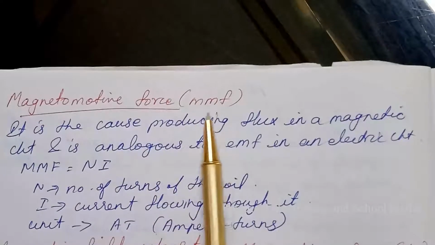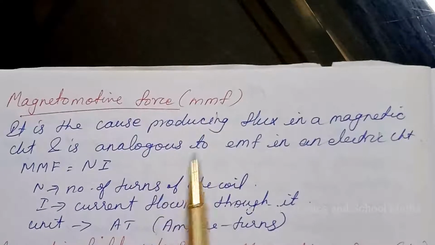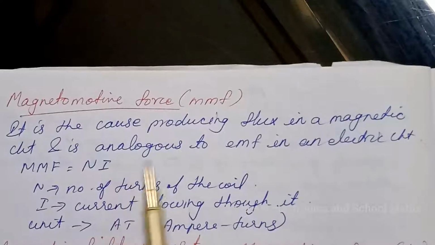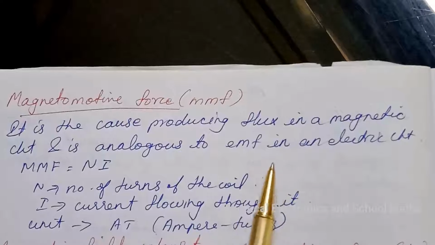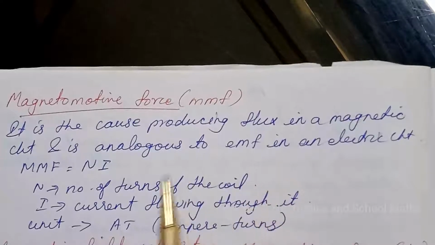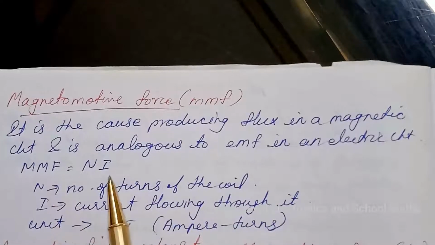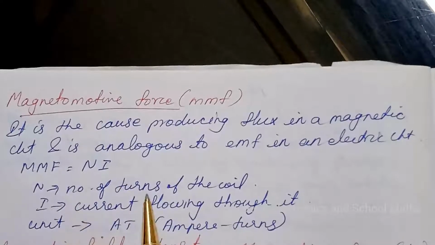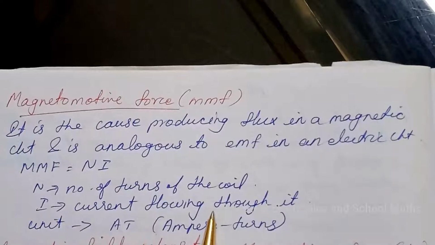Magnetomotive force, MMF. It is the cause producing flux in a magnetic circuit and is analogous to EMF in an electric circuit. And MMF is given by N into I, where N is the number of turns of the coil and I is the current flowing through it. And its unit is ampere turns.